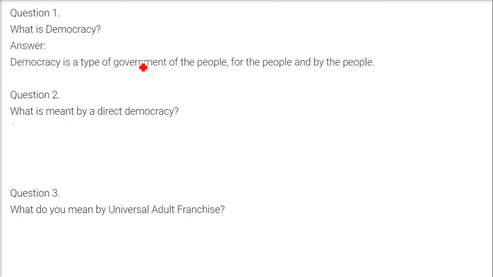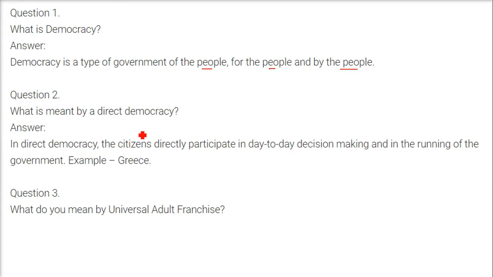Democracy is a type of government of the people, for the people, by the people. That is, we elect our representatives who are going to govern us. What is meant by direct democracy? In a direct democracy, the citizens directly participate in day-to-day decision making and in the running of the government. For example, in earlier Greece, it used to happen.